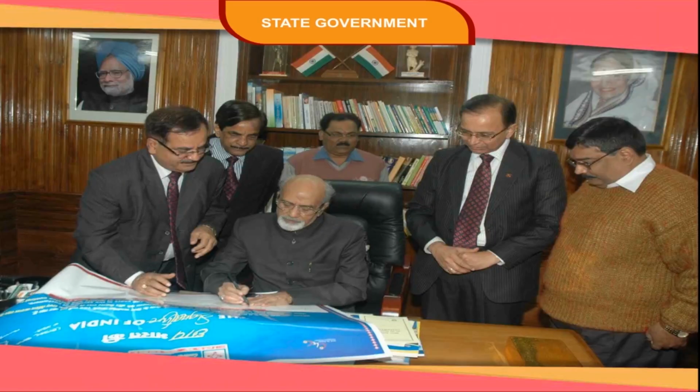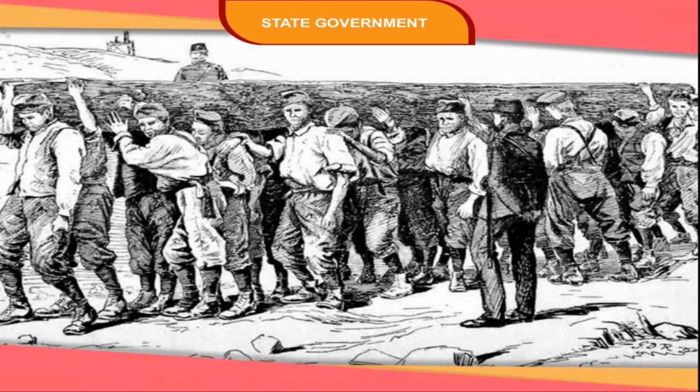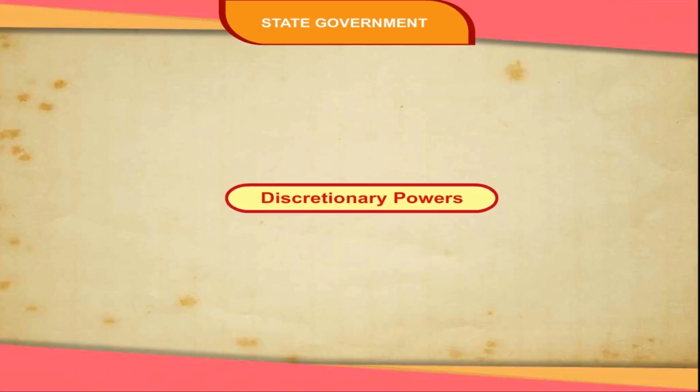Judicial powers. The Governor can grant pardon, suspend, or commute punishment on appeals of mercy by the convicts. Discretionary powers. In some situations, the Governor does not act on the advice of the Council of Ministers. In such situations, he exercises his discretionary powers.